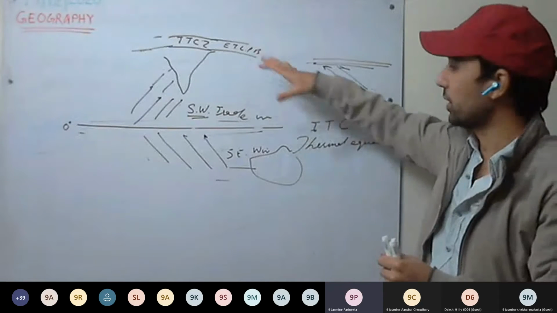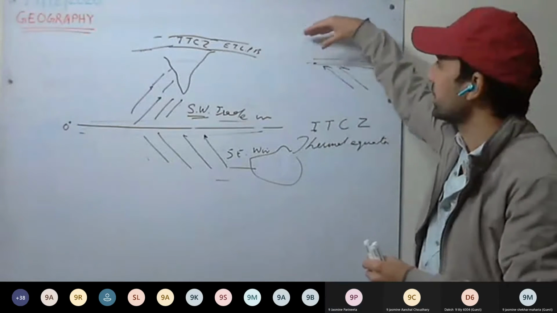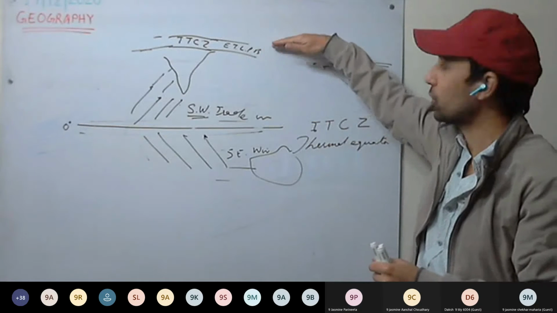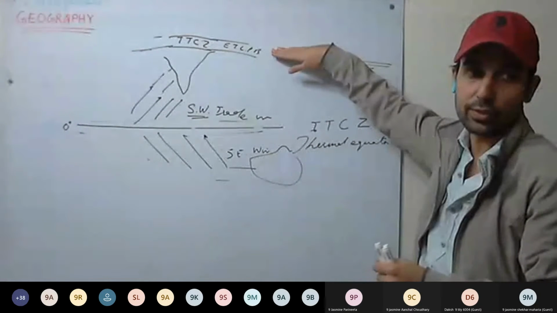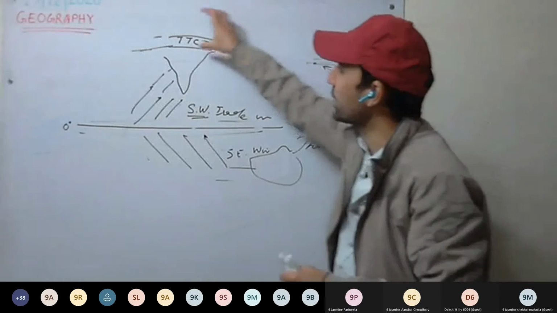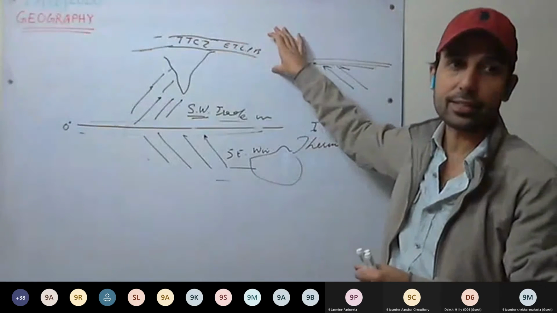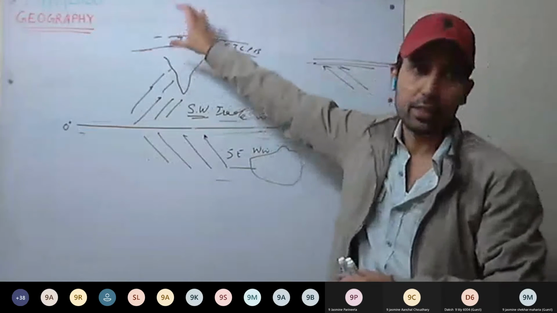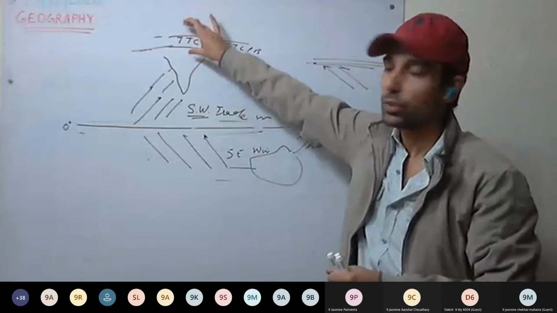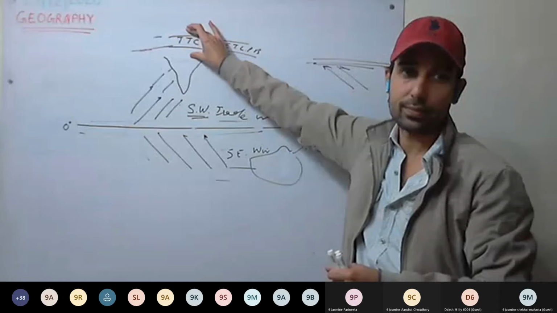How does it move? It follows the sun. So see here, during June, the sun will be overhead near the Tropic of Cancer. So that portion gets heated most, with direct overhead sunlight. So here the low pressure will develop.